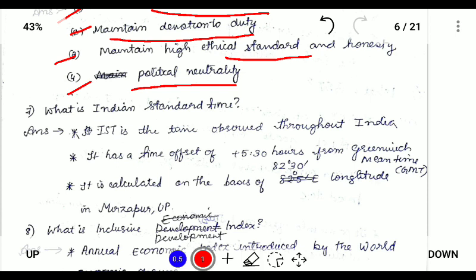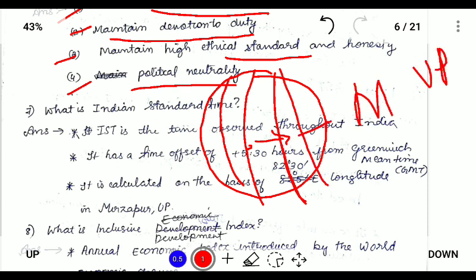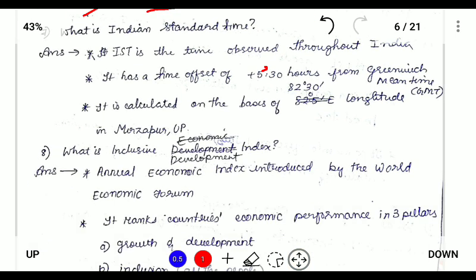So the basis of Indian Standard Time is that our globe has been divided into many time zones. So the middle of the time zone is called the Greenwich Mean Time, and the time measured from the Greenwich Mean Time is known as the Indian Standard Time. So for Indian Standard Time, the longitude that is passing through the earth passes through Mirzapur in Uttar Pradesh, and through this that time is calculated for all over India. So for India the time is 5 hours 30 minutes plus.